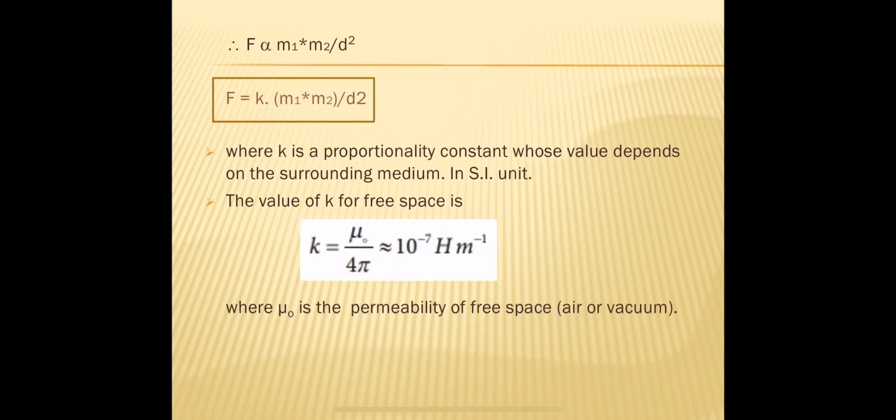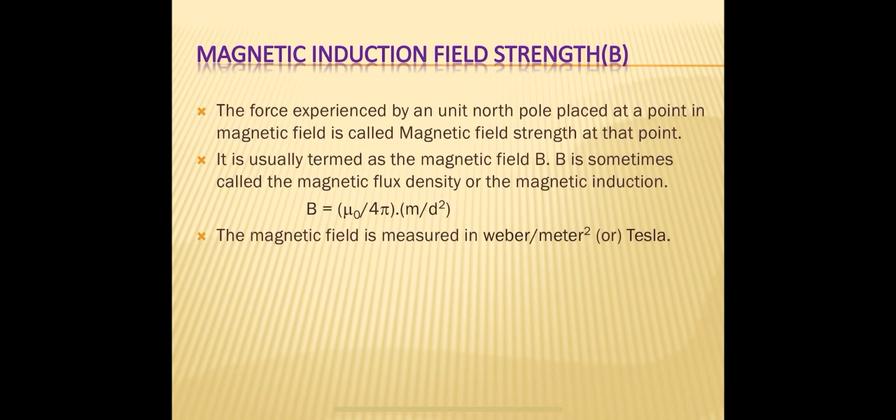Henry per meter. If the poles are placed in another medium, then the value of proportionality constant K is mu by 4 pi, where mu is the permeability of the medium and it varies with the medium. Mu naught is the permeability of the free space. This is about Coulomb's inverse square law. Now let us solve some examples on this Coulomb's inverse square law.